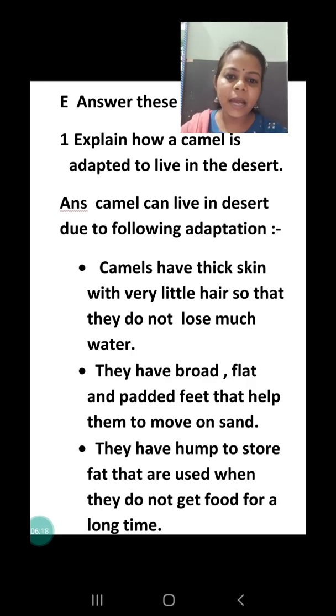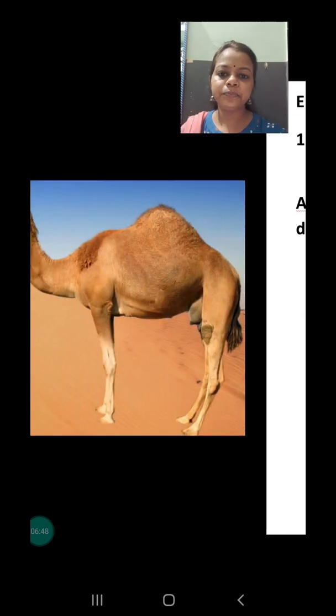So this is the second adaptation. Third is, they have a hump on the back, which is used to store fat, and when they don't get food for a longer period of time, whatever fat is reserved in the hump is converted into carbohydrate, and from there they take the energy. So this is the reason the camel can survive without water and food for a long period of time, and this is the reason they are very, very useful in the desert.